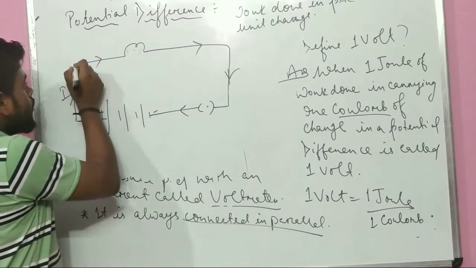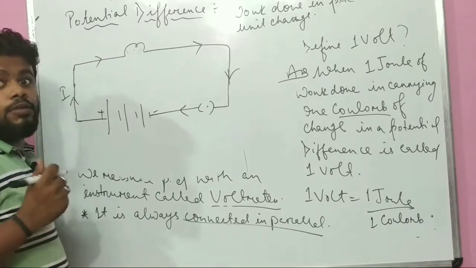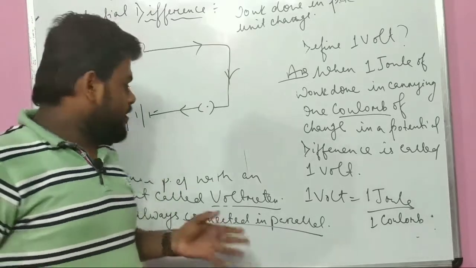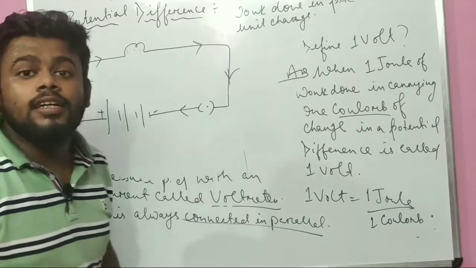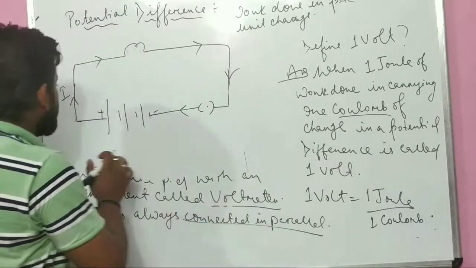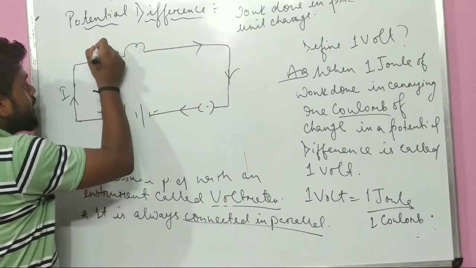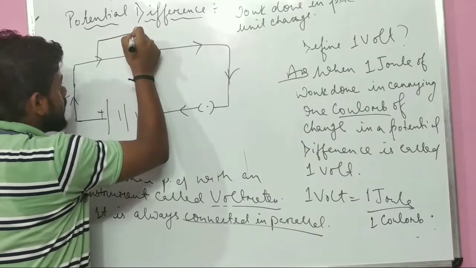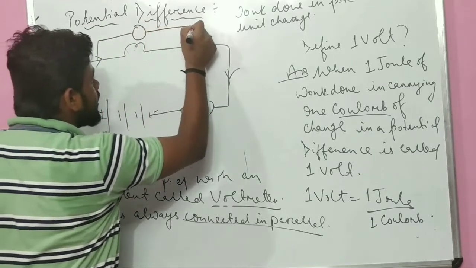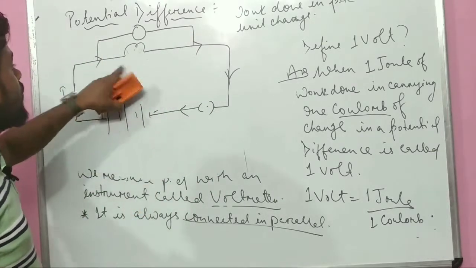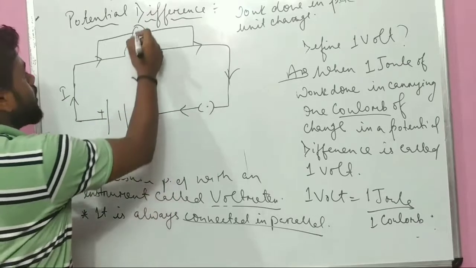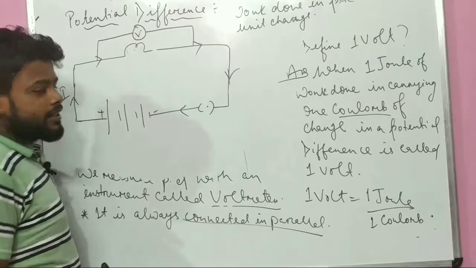That means where you will connect the voltmeter, if the question comes that connect the voltmeter in a circuit, how will you connect it? In parallel. That means it will be connected in this way. In this way it will be connected. That means it will be parallel to the filament, that is, the bulb. Is it clear to you?